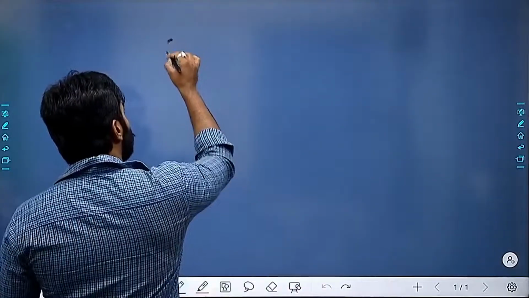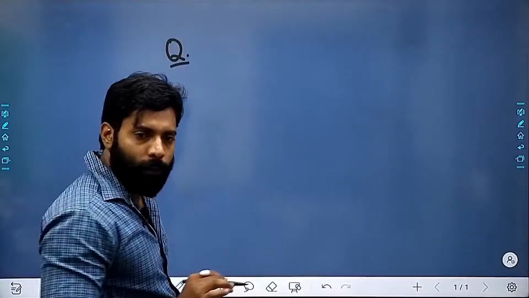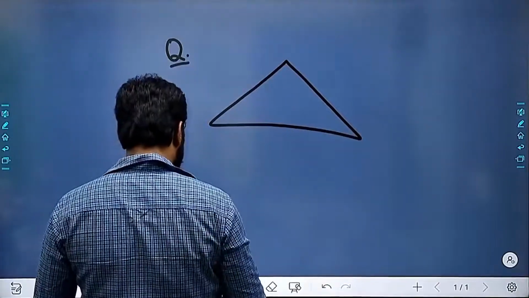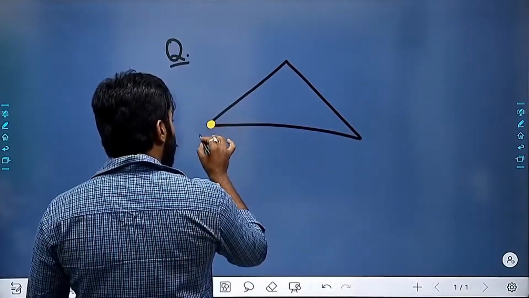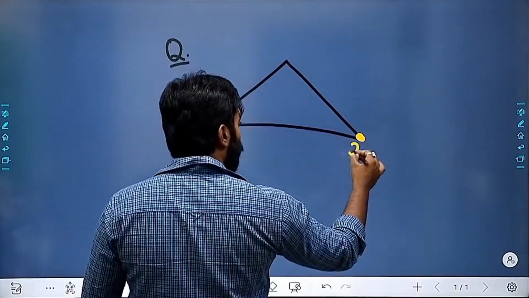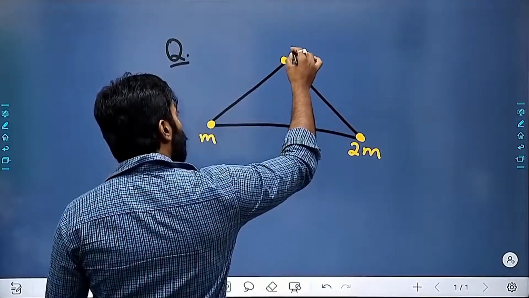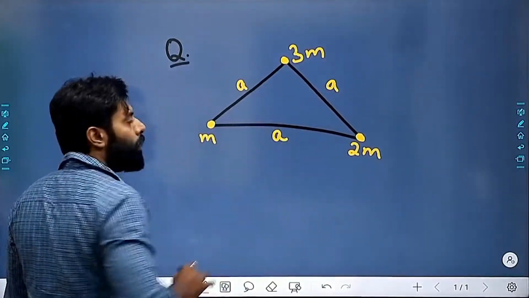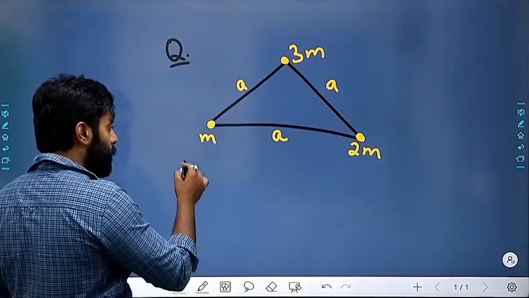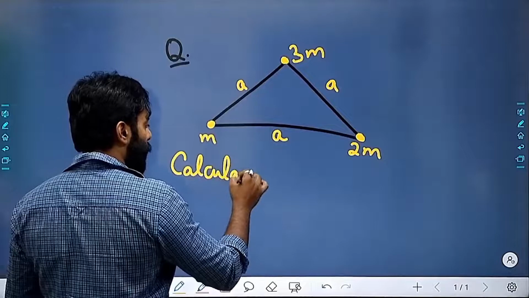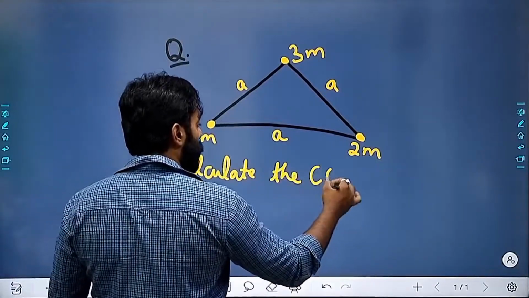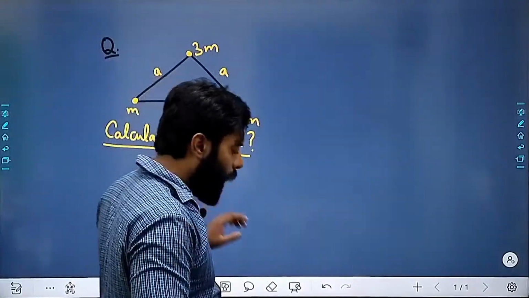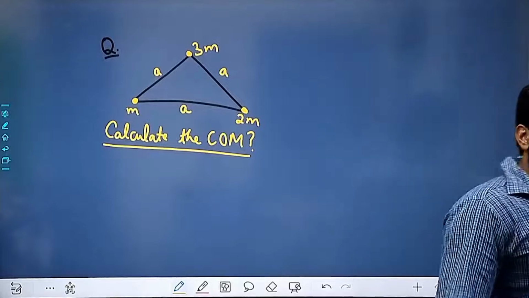Are you able to see this? Now, if you got some questions where you are having masses m, 2m, and 3m, and this side is a, this side is a, this side is a, and you have to calculate the center of mass, then how will you find it?